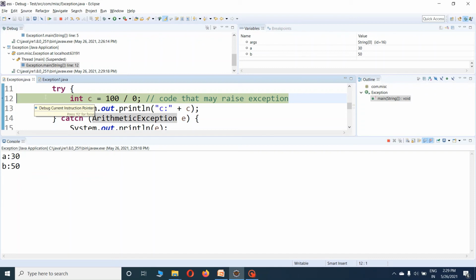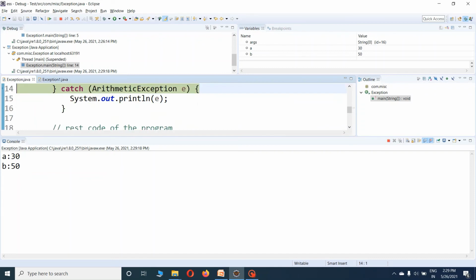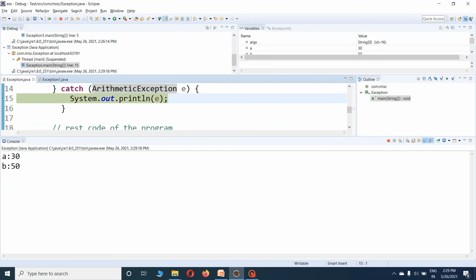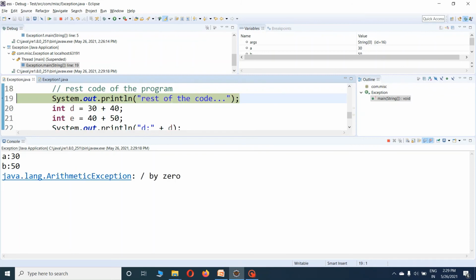Here the exception occurs, which is caught in a catch block, and the description of the exception we have written is printed in the console. After that, though the exception is handled, the normal flow of the program is maintained. So all these lines will be printed.